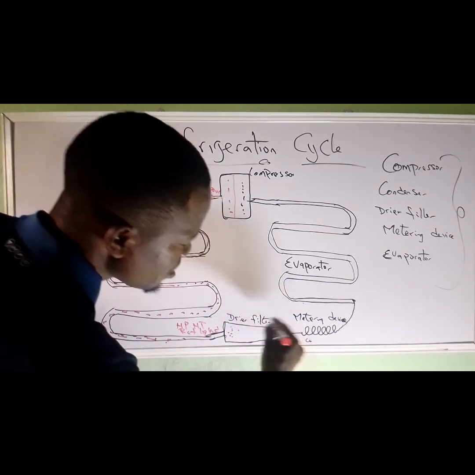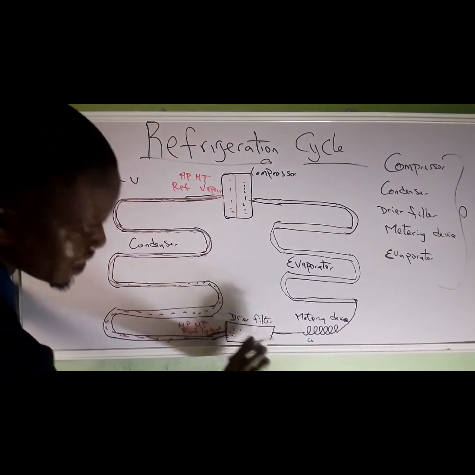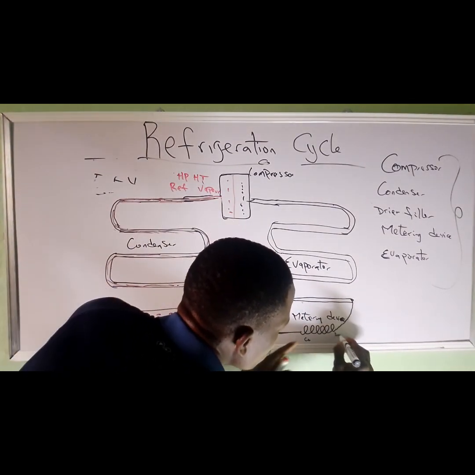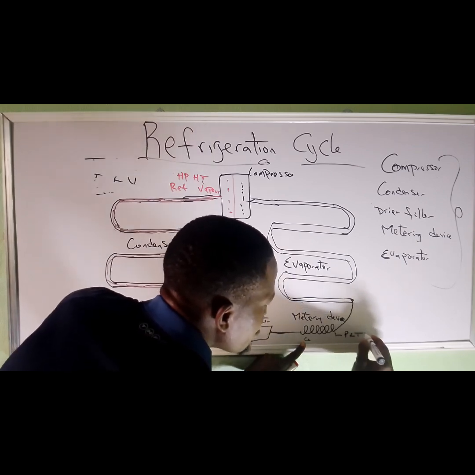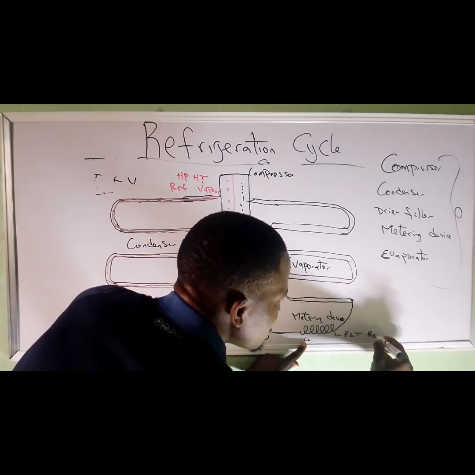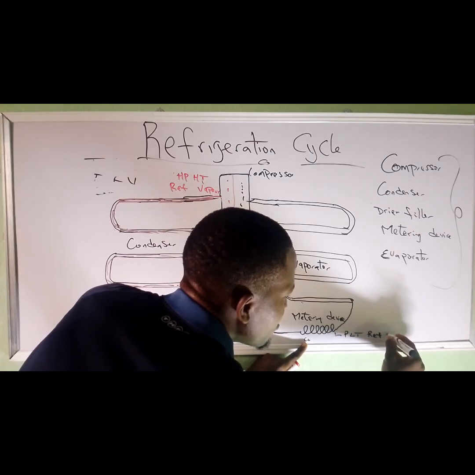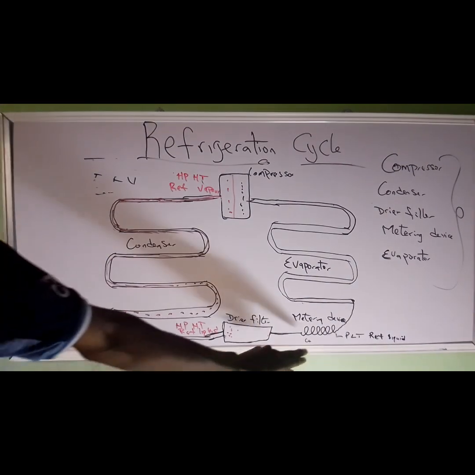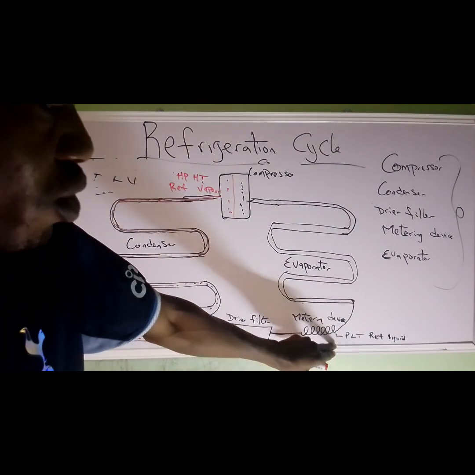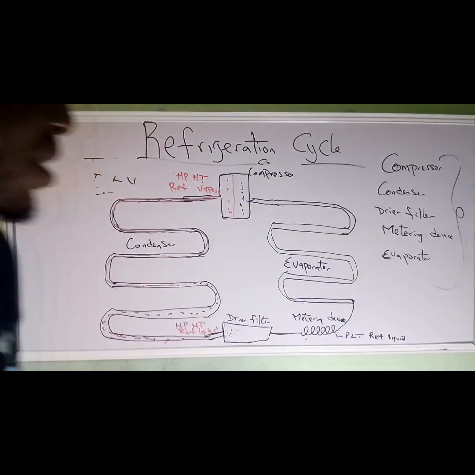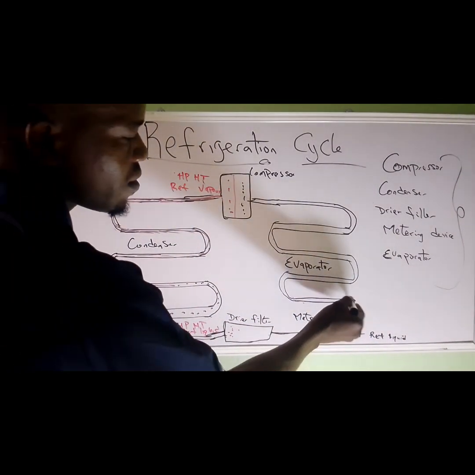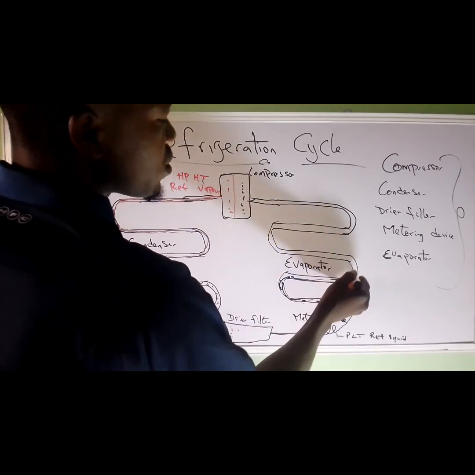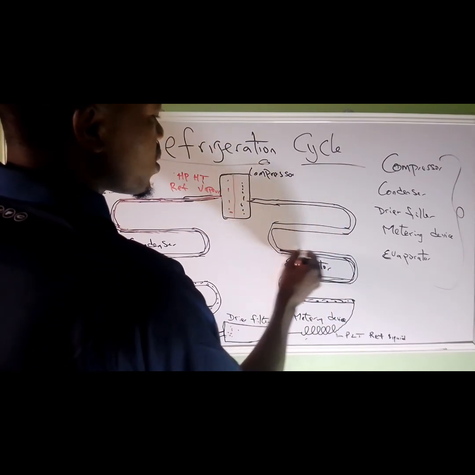The metering device now reduces the pressure of the gas to low pressure, low temperature refrigerant liquid, then it goes to the evaporator.